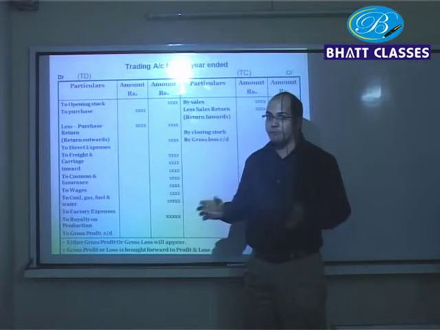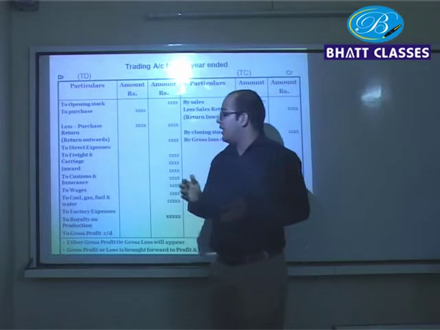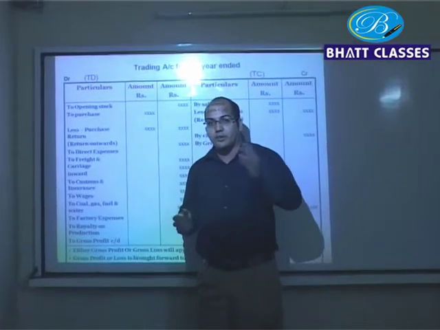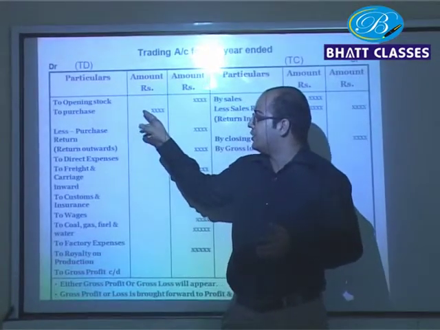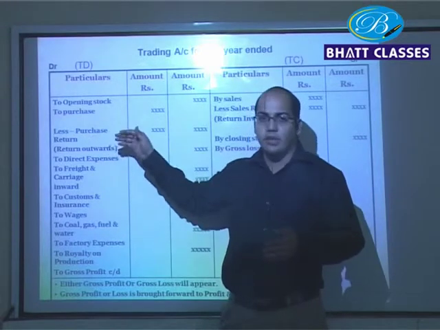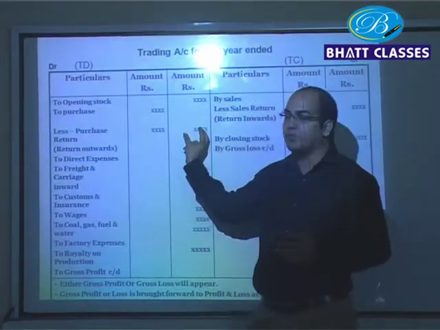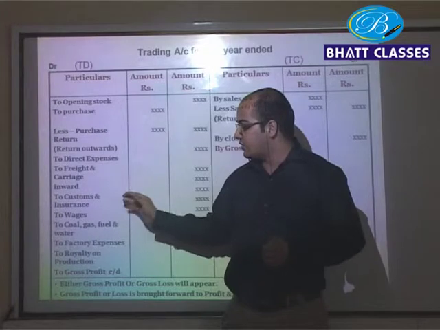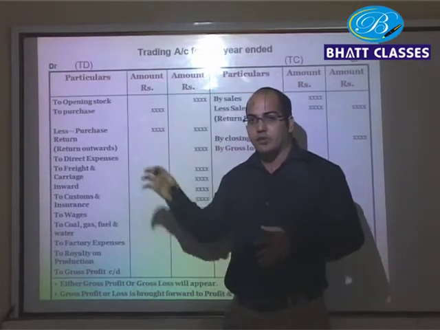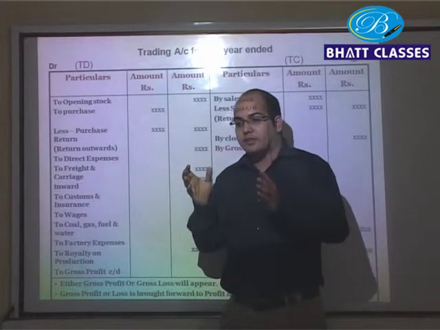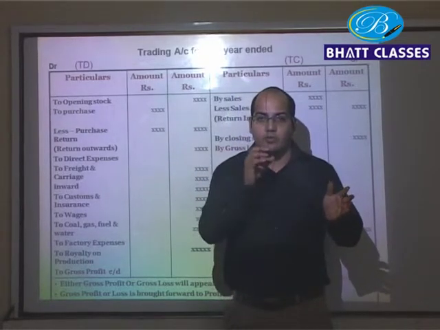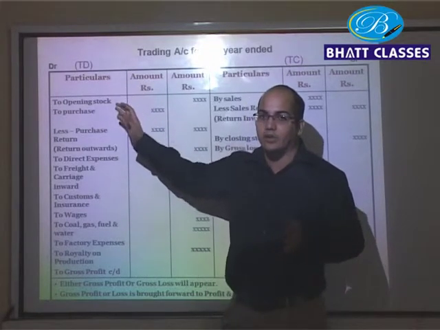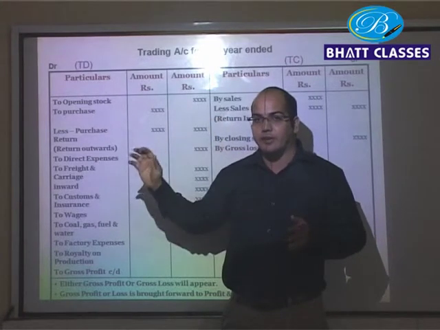Opening stock is there, then we have purchase of raw material, and suppose some goods turn out to be defective, the businessman is going to return them to the suppliers. So your purchase will be recorded in the inner column, and then you deduct the return from it, and this is the net purchase that you get. Then you have direct expenses, freight, custom, wages. In a nutshell, you record all those things which are directly related to factory. You need to remember that the expenses which are related to office are not recorded in trading account. Only those expenses pertaining to factory will be recorded here.